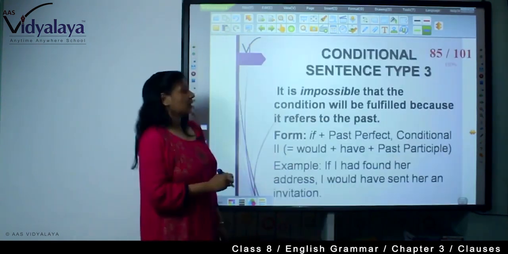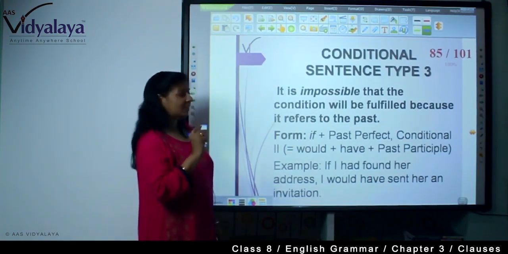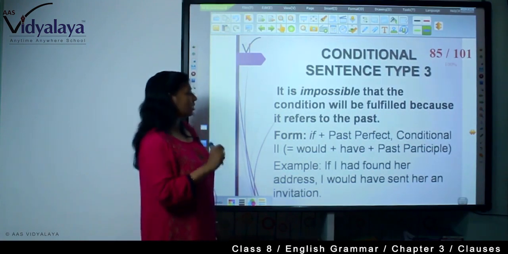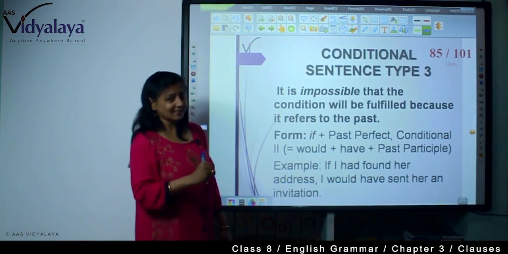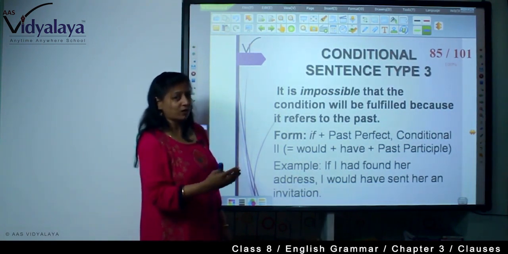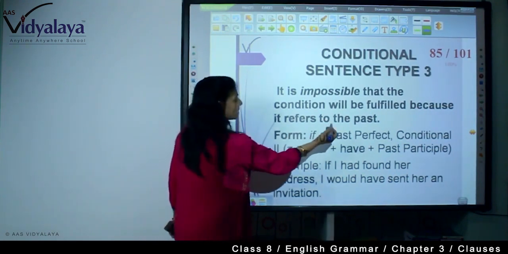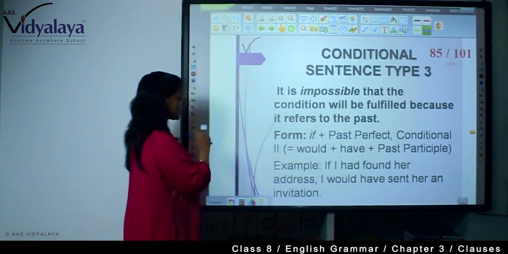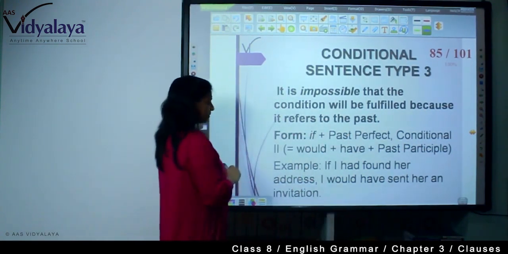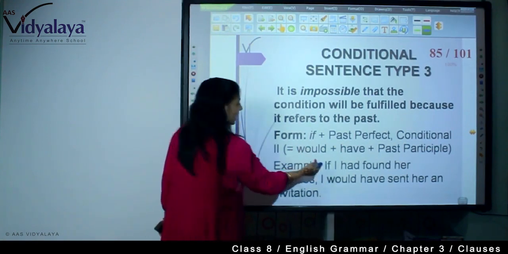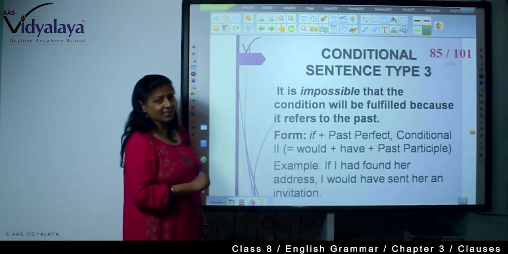Now, next. Conditional sentences type 3. It is impossible that the condition will be fulfilled because it refers to the past. As you know, we cannot bring any changes in the past because the past is over. So, it is impossible. And what is the format? If plus past perfect plus conditional. How? Would plus have plus past participle. How is it? If I had found her address, I would have sent her an invitation.